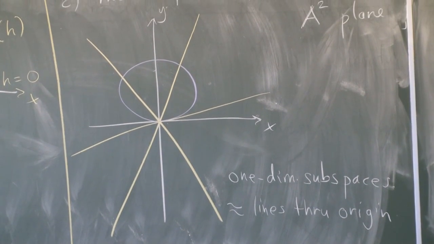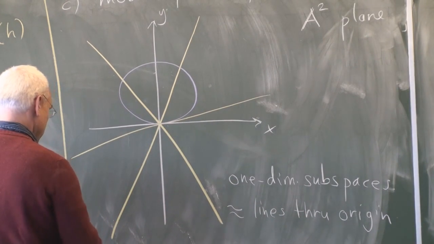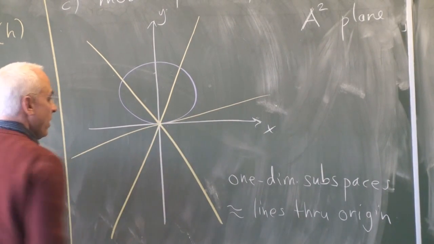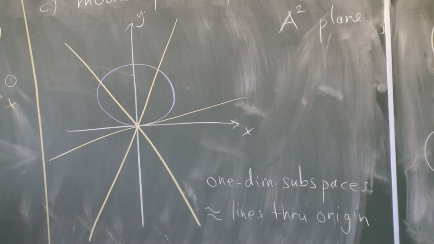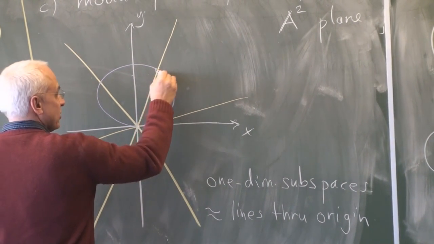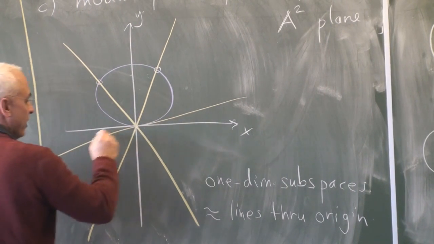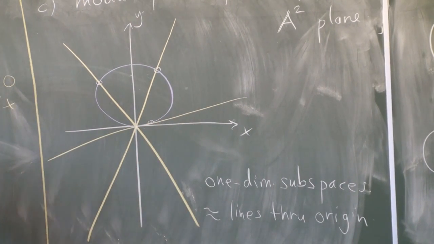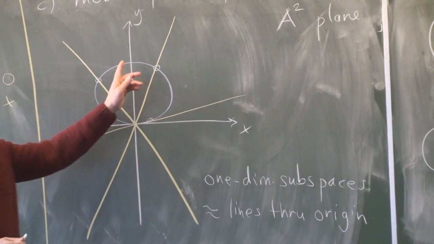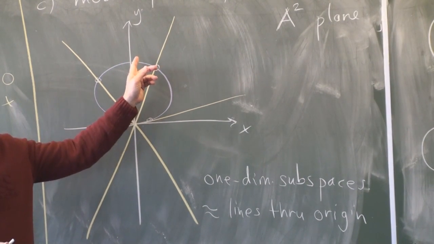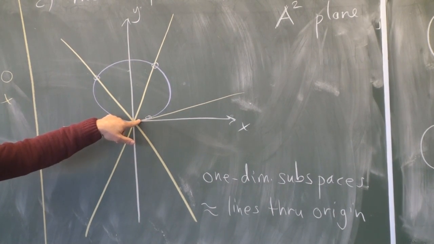Okay. So if we look at a circle that goes through the origin, and then we look at these one-dimensional subspaces, well, this one intersects the circle there. This one intersects the circle there. This one intersects the circle maybe somewhere down there. Every one-dimensional subspace intersects the circle in a unique point other than the origin, because they all pass through the origin.